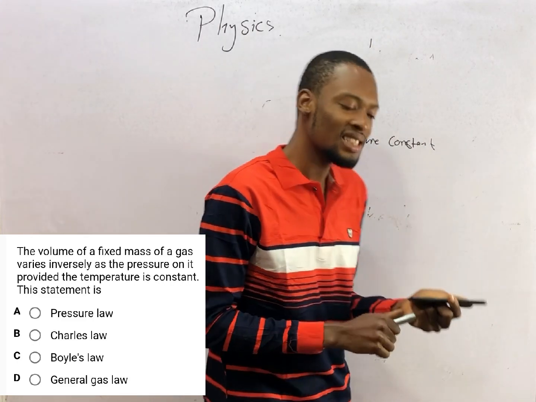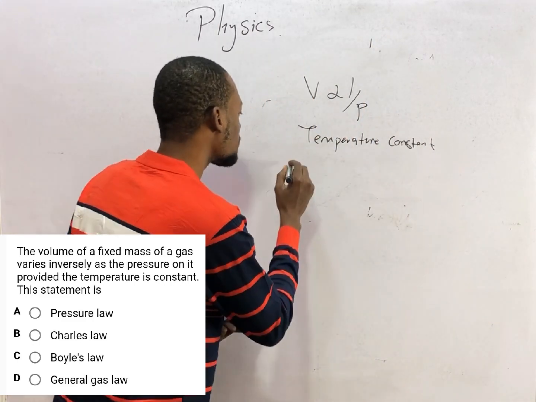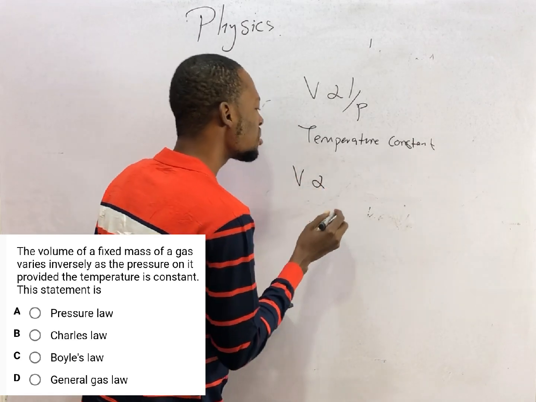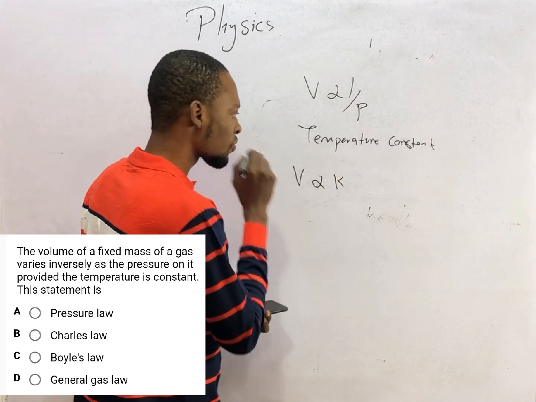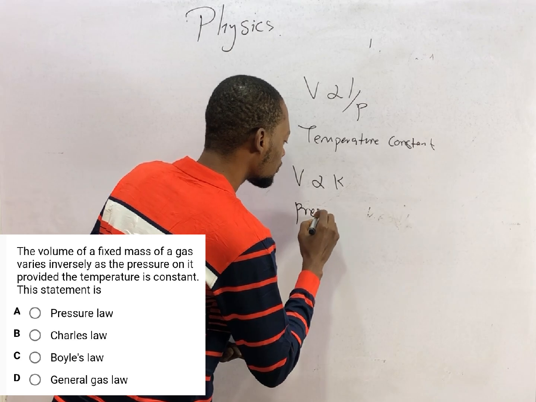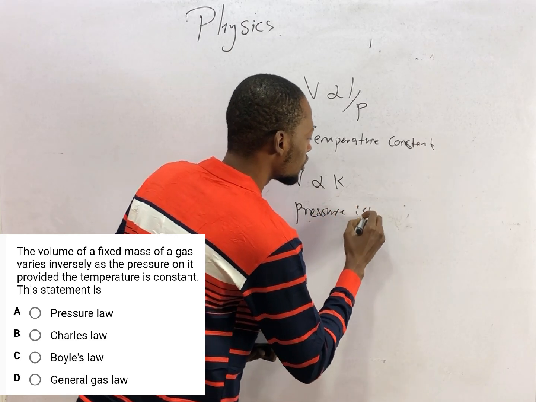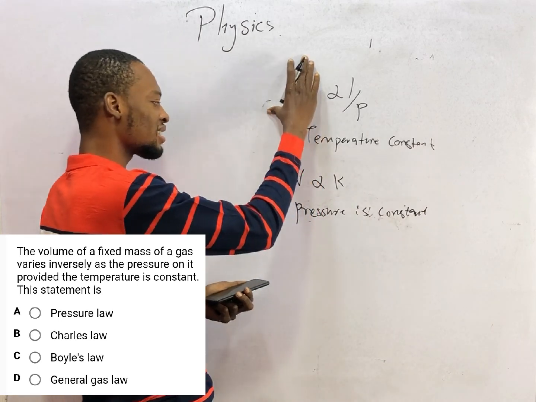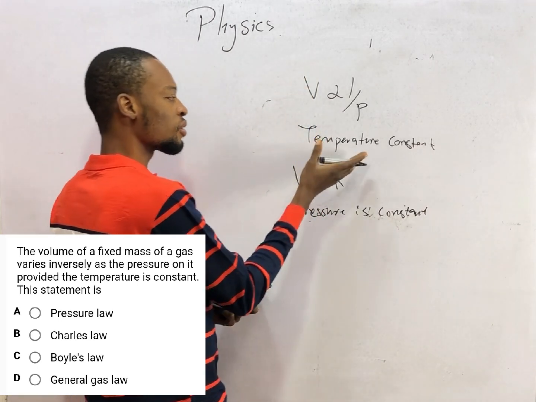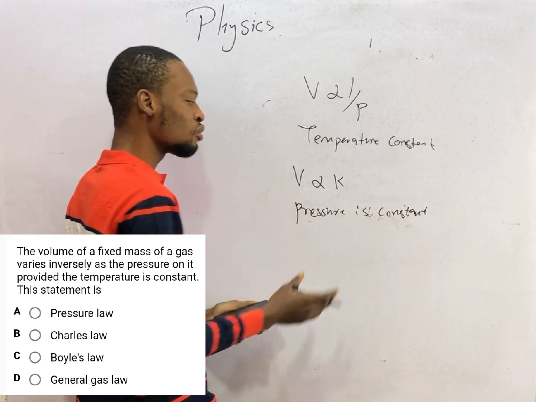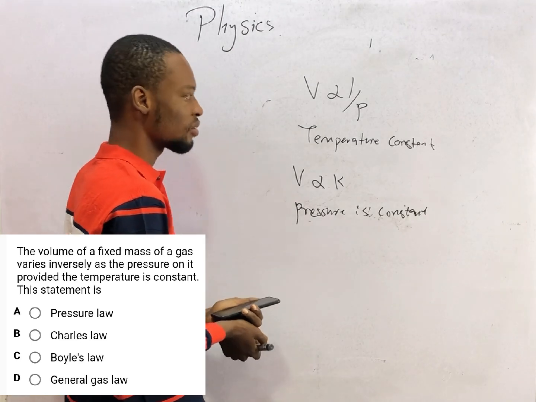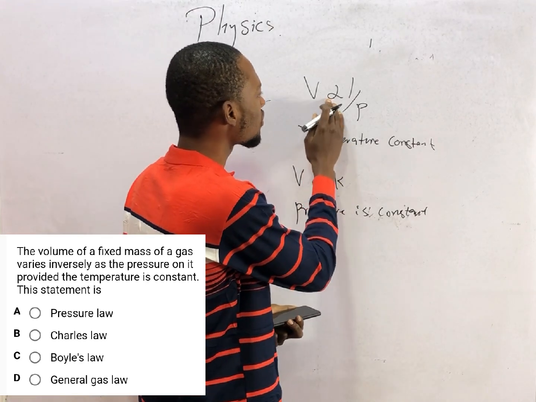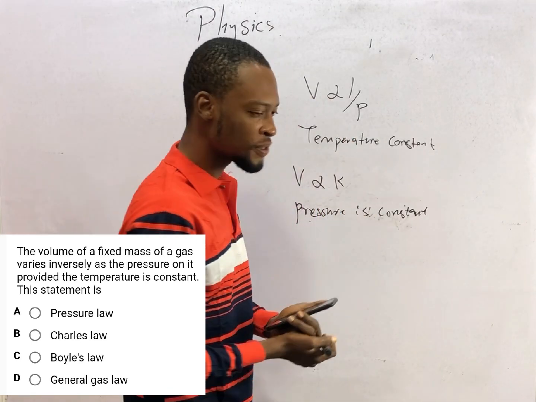But Charles says that the volume of a given mass of gas is directly proportional to its absolute temperature, provided pressure is constant. So Boyle says that we should keep temperature constant, but Charles says we should keep pressure constant. Now, here we don't solve with the proportionality sign.